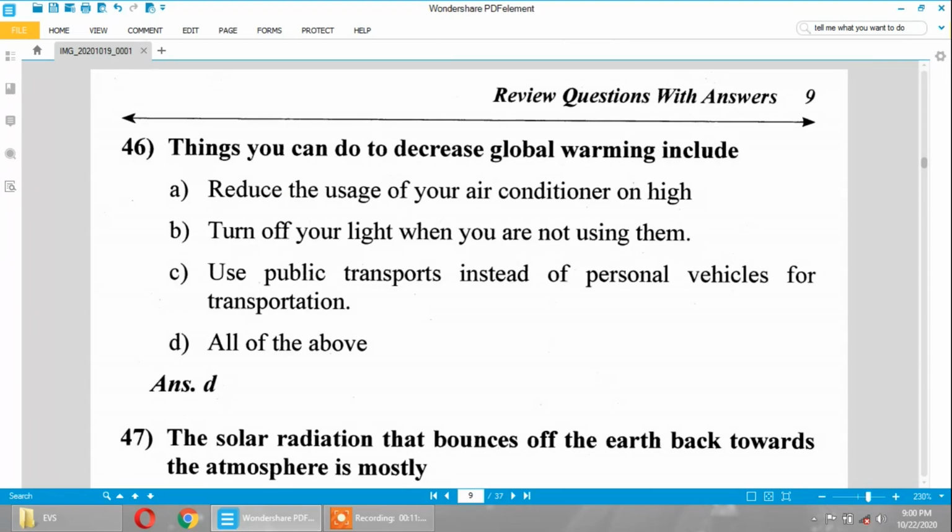Things you can do to decrease global warming include: reduce usage of your air conditioner on high. Yes, it's true. Turn off your lights when you are not using them. Yes, it's also right. Use public transport instead of personal vehicles. Yes. So the answer is all of the above.